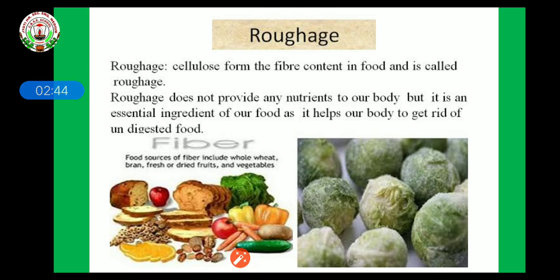Cellulose forms the fiber content in food and is called roughage. Cellulose is a kind of carbohydrate. Roughage does not provide any nutrient to our body. It is a nutrient as it is a dietary fiber, but it is an essential ingredient of our food as it helps our body get rid of undigested food from our digestive tract.